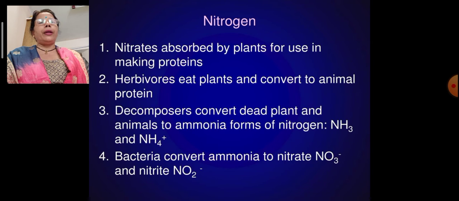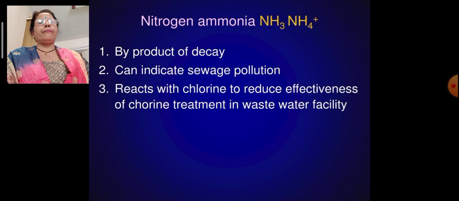Nitrates are absorbed by plants for use in making proteins. Herbivores eat plants and convert them to animal protein. Decomposers convert dead plants and animals to ammonia forms of nitrogen, that is ammonia and NH4 plus. Bacteria convert ammonia to nitrate NO3 minus and nitrite NO2 minus.